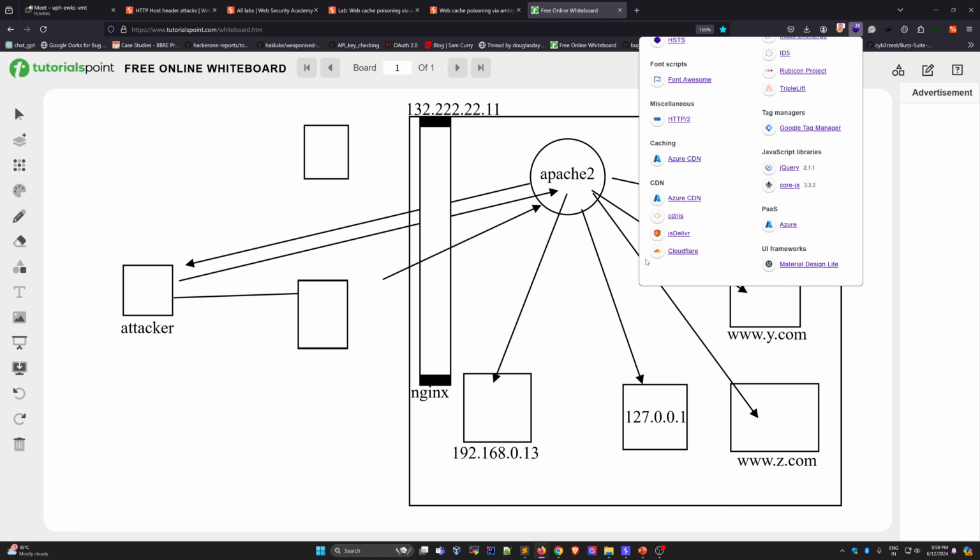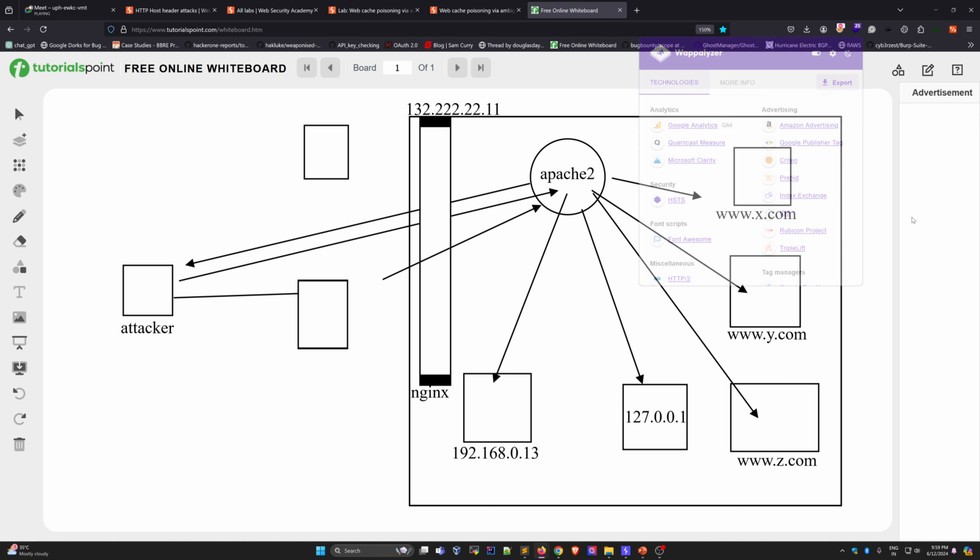But don't think this is a WAF, web application firewall. This is a CDN. This is not a firewall. This is a CDN, like Cloudflare CDN, Azure CDN. So how are they working?